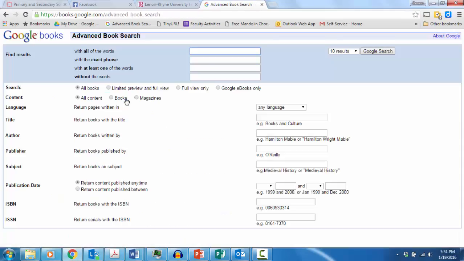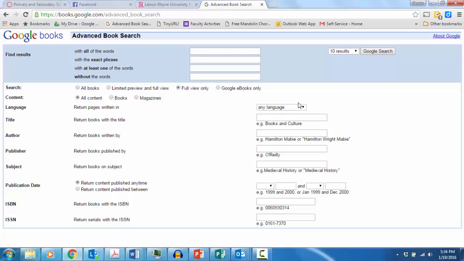Once you're on this screen, you can see that there are a number of fields we can fill in. Right here, we can search for books that contain specific words. The next bar lets us search for specific phrases, and so on. Of particular interest is our ability here to limit our search to full text items.